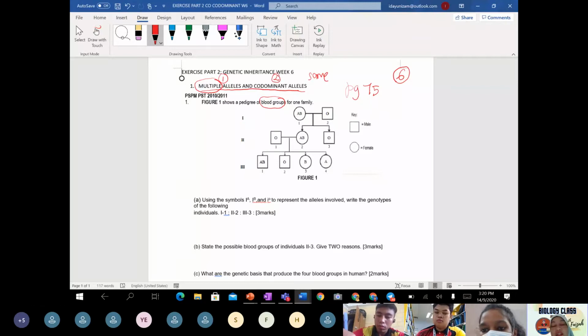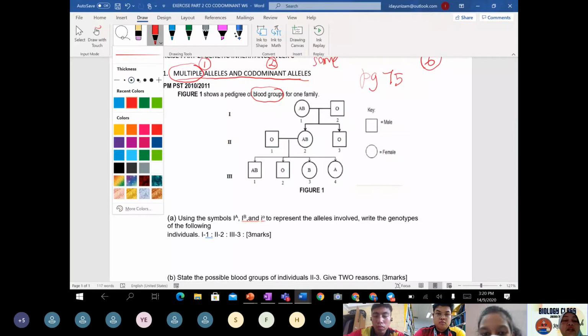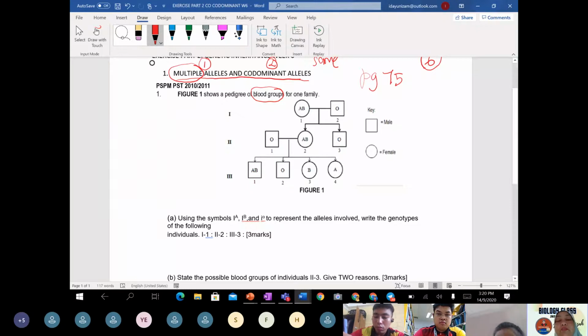From this question, like teacher mentioned in class, for humans there is no such thing as selfing. So in order to show the pattern of inheritance in humans, we use a pedigree, or family tree. As you can observe, this involves 3 generations.